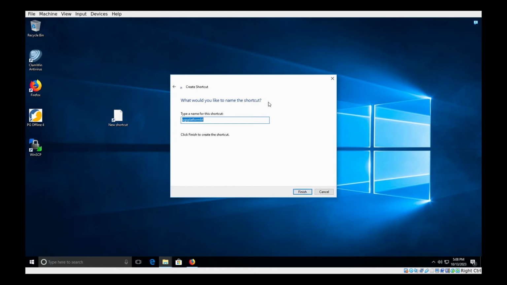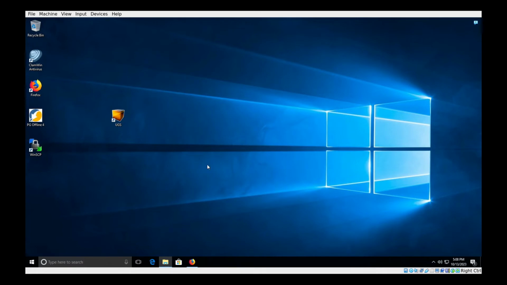Next, and we will name it UGS. We'll finish. It creates a nice icon for us, and let's see what happens when we go to launch it.